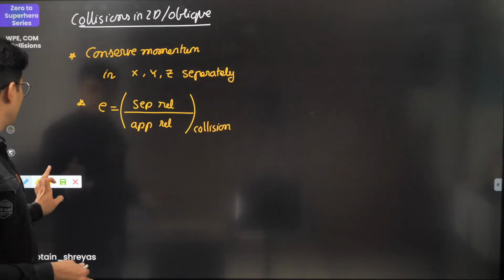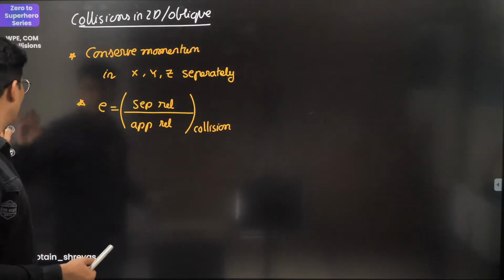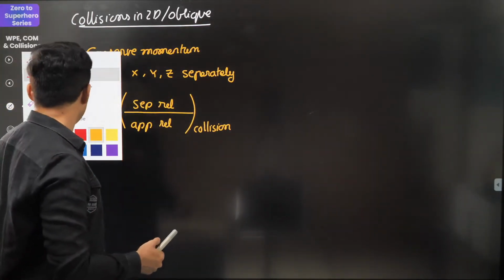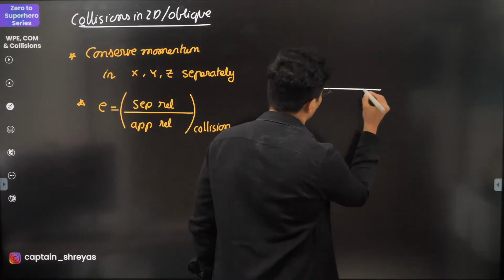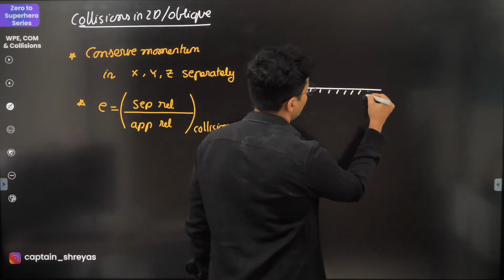Okay, all right. Last thing, there is one special formula for an object colliding with a surface. So let's say you have an inelastic surface.